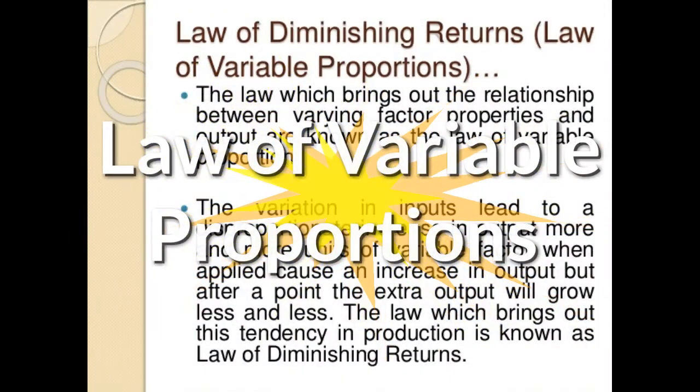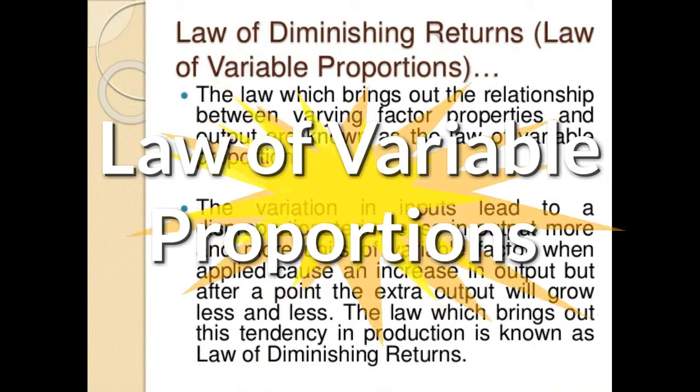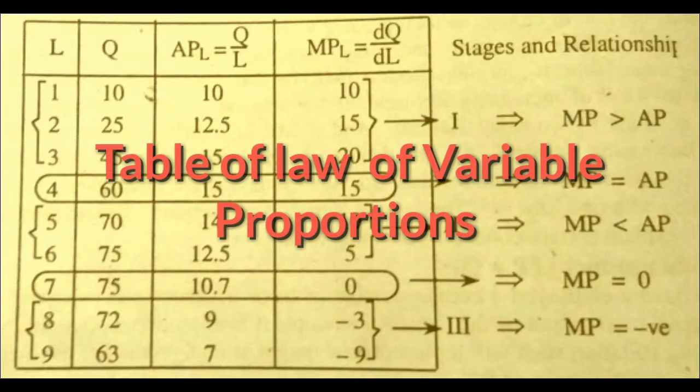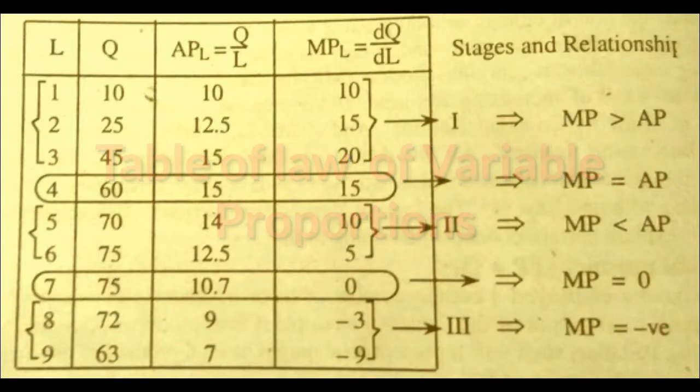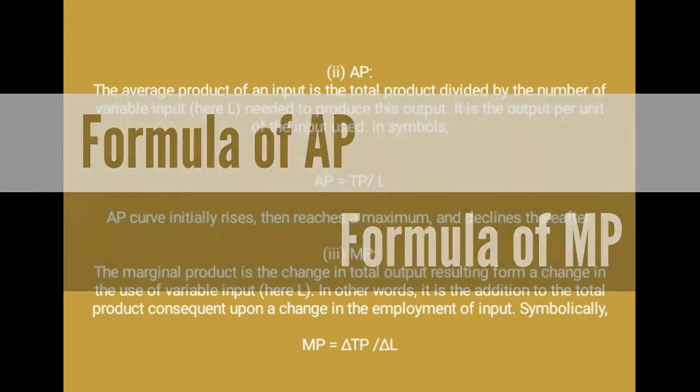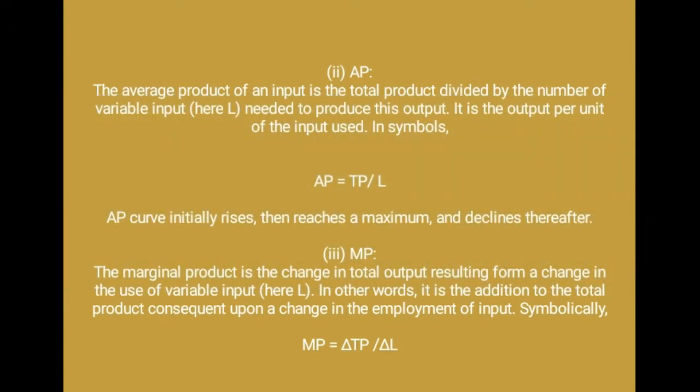Before presenting this law, we explain certain concepts. When we discuss total product, by employing a certain number of labor, whatever is produced by a firm represents total output of the firm. For example, if a firm produces 50 motorcycles by employing 10 labor, such will represent total output or total product of the firm. If we divide total product by units of labor, we get AP, average product.